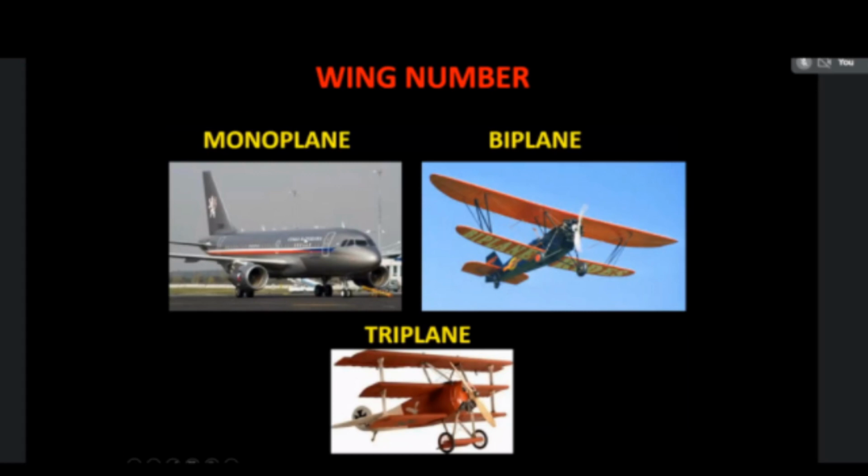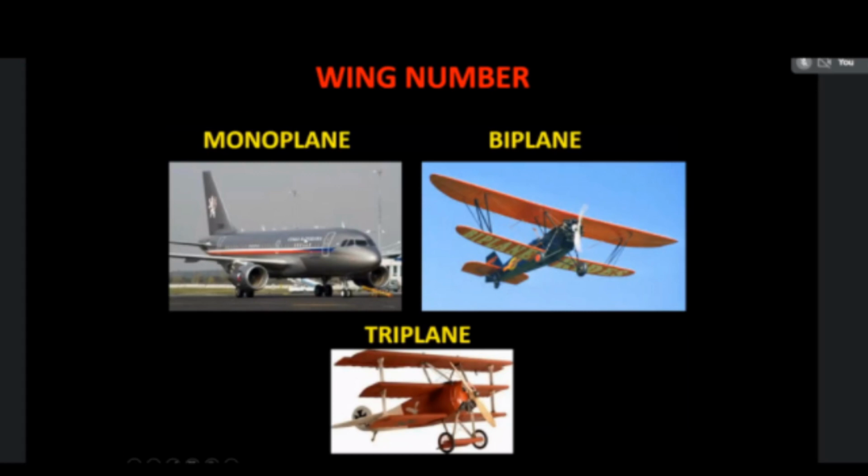So the fuselage consists of the cockpit, passenger cabins, galley, toilets, wardrobe, and technical compartment. These are all the parts in the fuselage, that is, the center body of the aircraft. The cockpit consists of flight and navigation instruments, controls, and windshield. Passenger cabins, we all know, galley, toilet, wardrobe, and technical compartments.